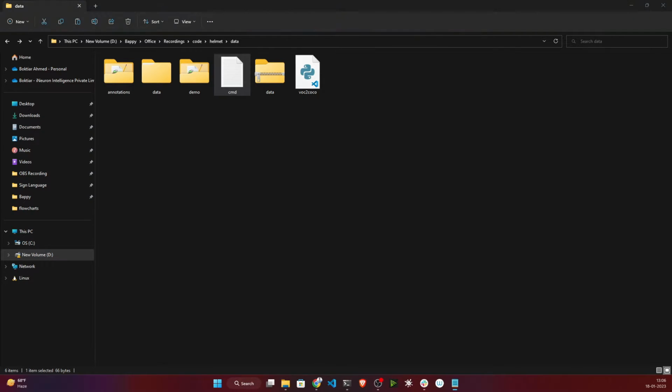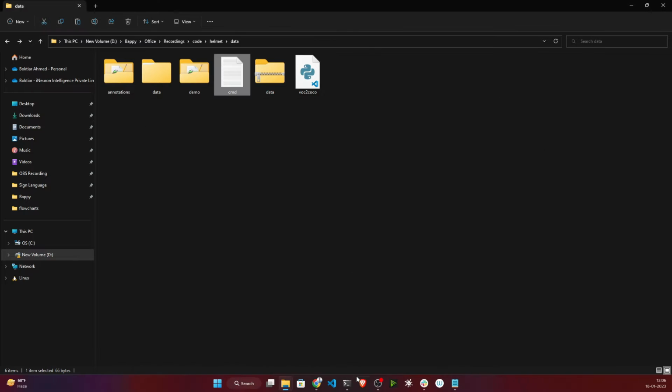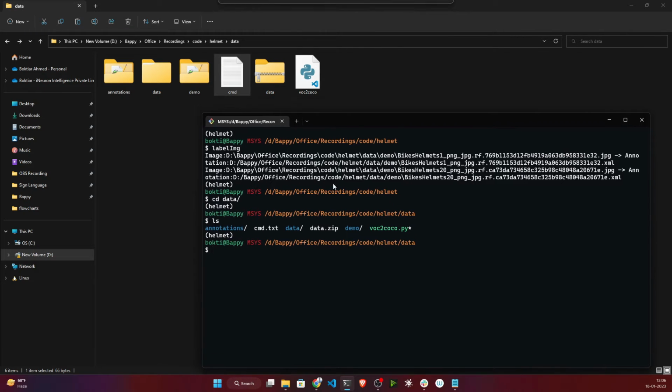Now there is one command I have shared. If you open this cmd.txt, this is the command. Just copy the command, then open up your terminal again and paste it. Basically you are running this Pascal VOC .py file, and you are providing the annotation folder where you have kept your annotation files. This is the annotations folder, and the output is where it will save. I'm just giving it output.json. This is your COCO format.